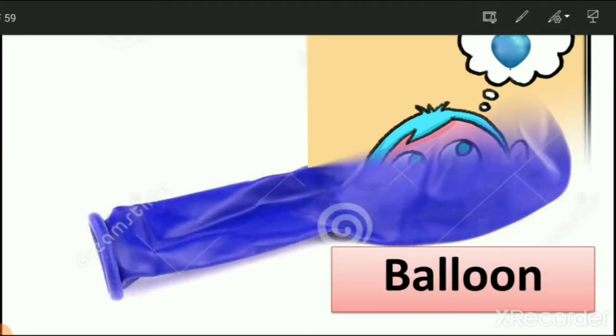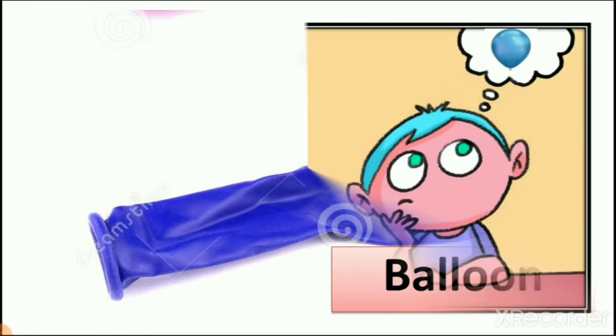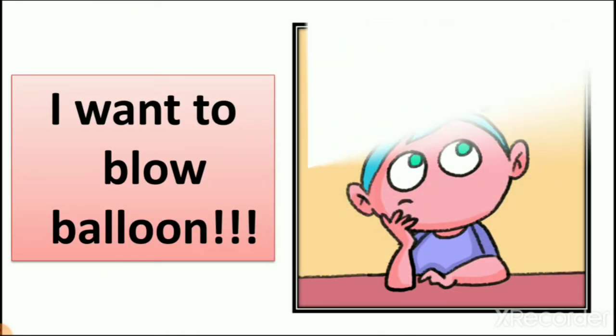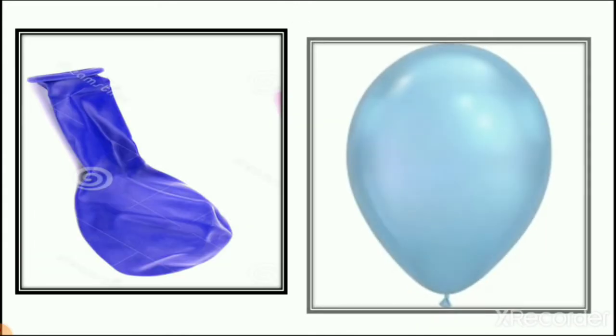Here you can see one boy is saying that he wants to blow a balloon. You can see the empty balloon here, and the boy wants to blow this balloon. Now let's see. Here you can see an empty balloon. It is a filled balloon. Now the question is how do we fill this balloon and what do we use to fill this balloon, right?